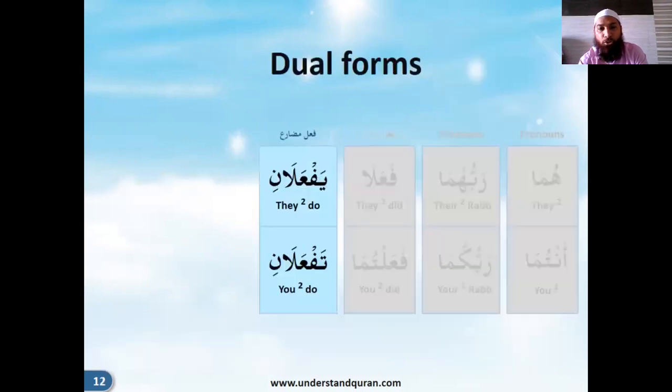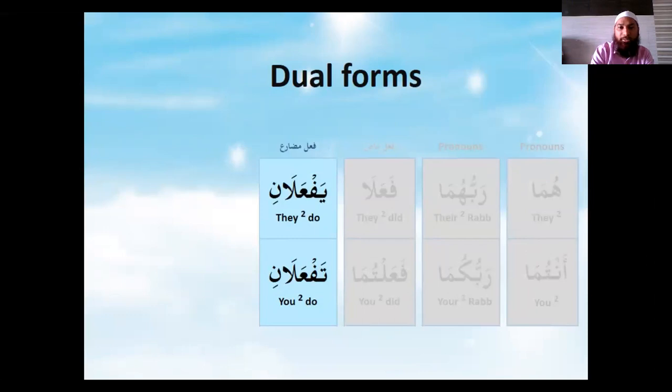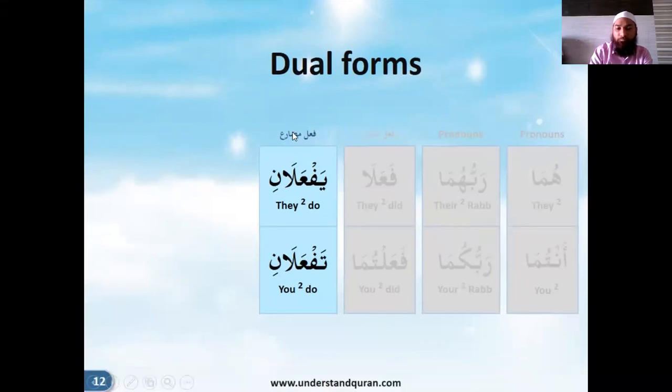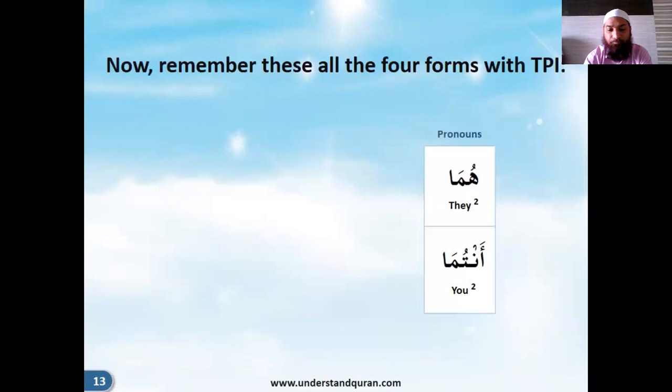So the dual is going to be yaf'alani and taf'alani. Yaf'alani, they both do. Taf'alani, you both do. So just remember that difference. Third person is going to be with a ya, and the second person is going to be with a ta. Ani is the indicator of dual.